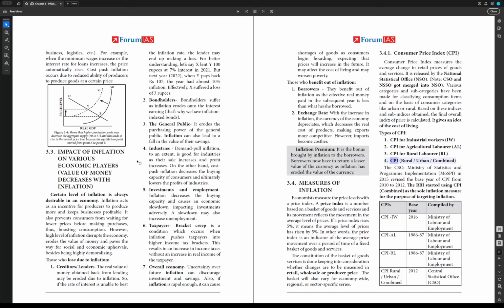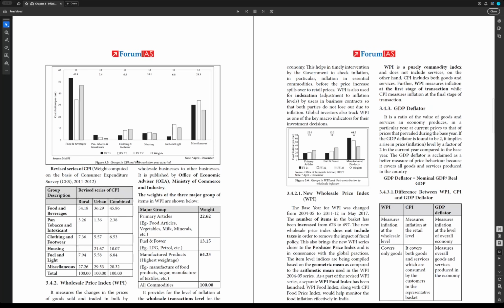4. CPI rural/urban/combined. The CSO, Ministry of Statistics and Programme Implementation, MoSPI, in 2015 revised the base year of CPI from 2010 to 2012. The RBI started using CPI combined as the sole inflation measure for the purpose of targeting inflation. CPI's base year, compiled by: CPI IW 2016, Ministry of Labour and Employment; CPI AL 1986-87, Ministry of Labour and Employment; CPI RL 1986-87, Ministry of Labour and Employment; CPI rural/urban/combined 2012, Central Statistical Office, CSO.